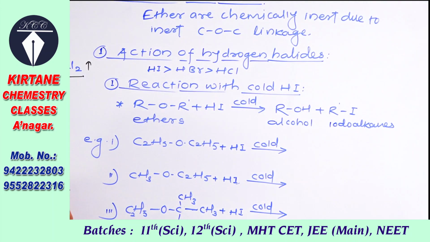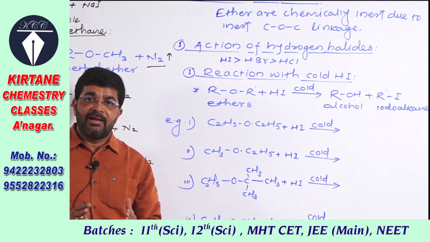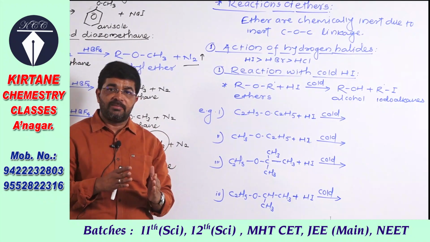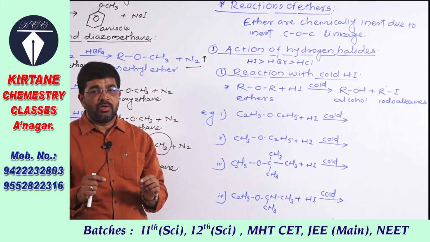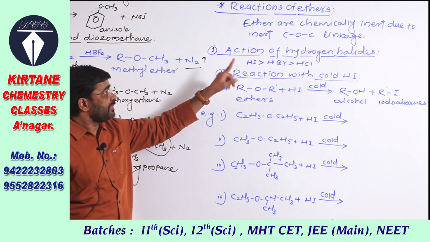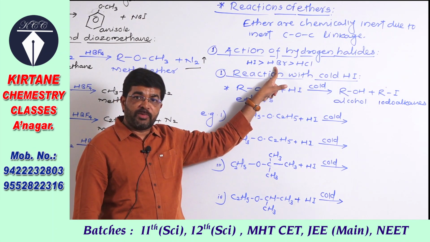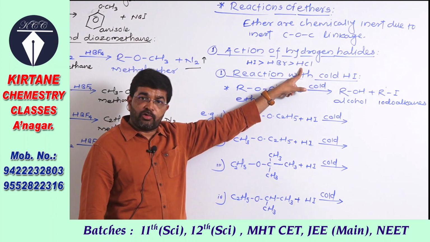Hydrogen halides like HCl, HBr, HI react with ether. Here it should be noted that the order of reactivity of the haloacids is: hydroiodic acid is more reactive than hydrobromic acid, which is more reactive than hydrochloric acid.